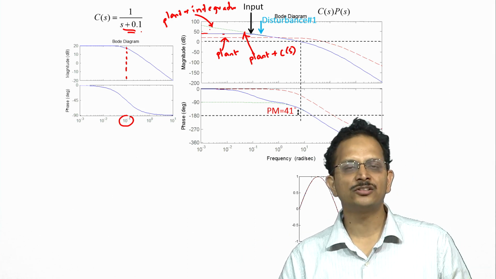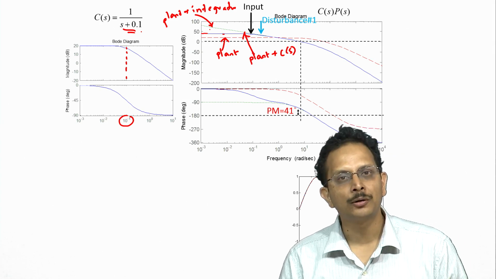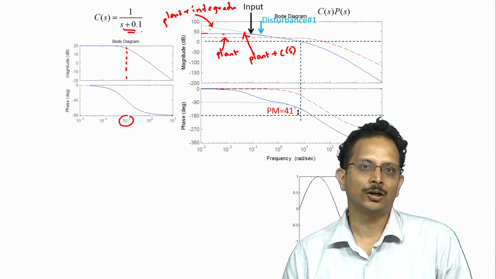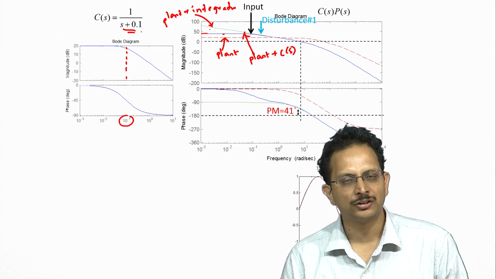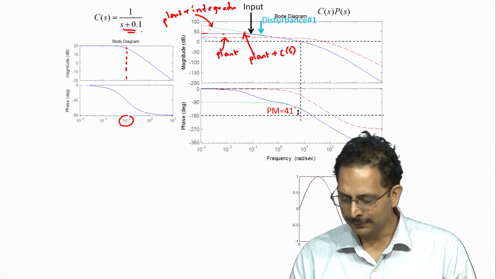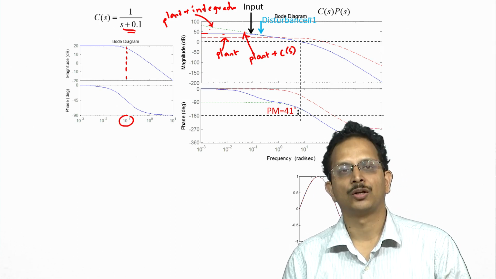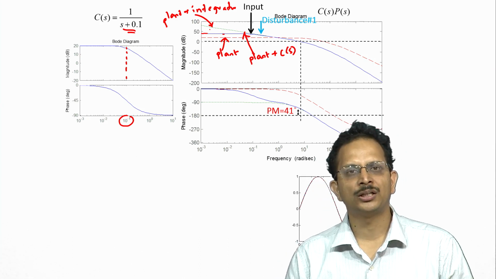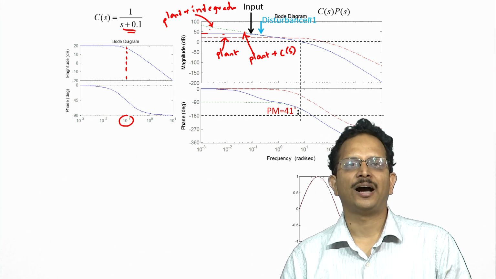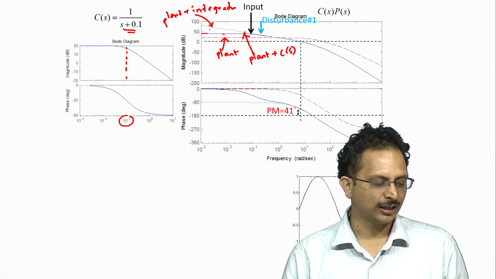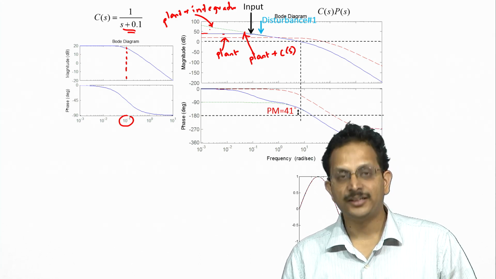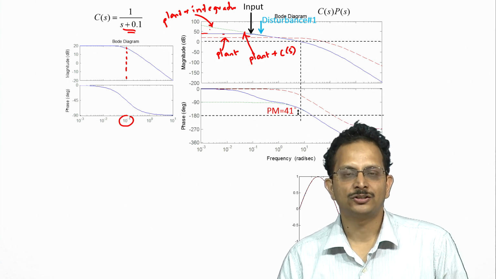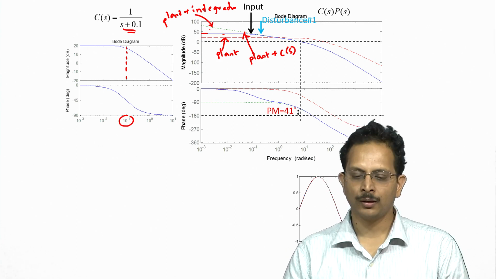As long as these controller structures meet our particular requirements in terms of robust tracking and disturbance rejection, we are good. And indeed, if one looks at robust tracking at 0.1 radian per second, one notices that the controller that we have designed does exactly as well as an integral controller as far as tracking is concerned. It does equally well as far as disturbance rejection is concerned as well.